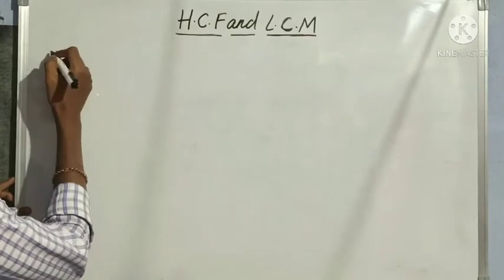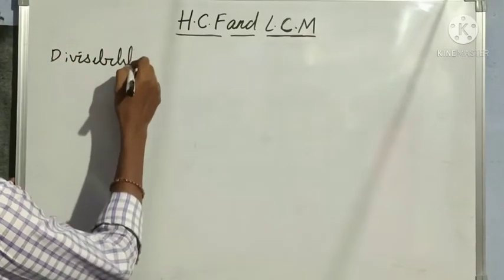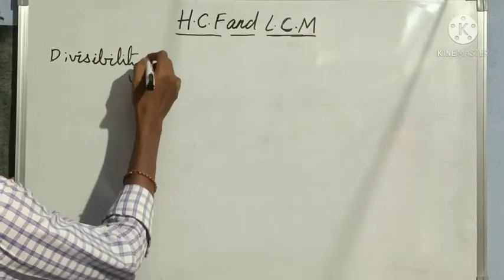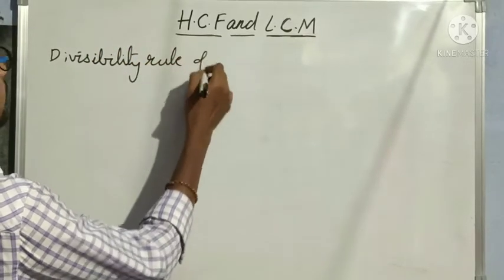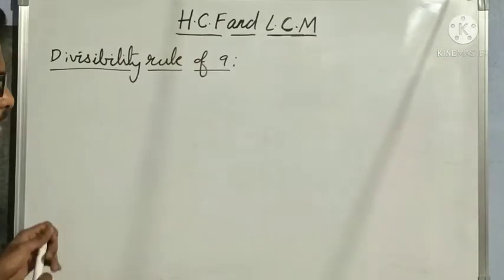So now I am explaining divisibility by 9. What is the divisibility rule of 9?